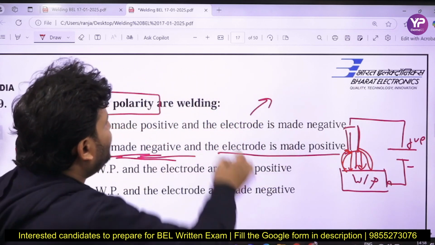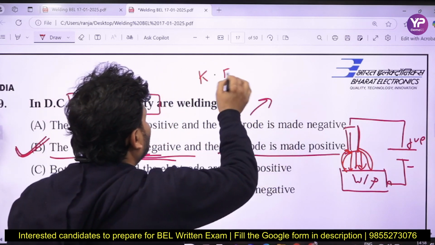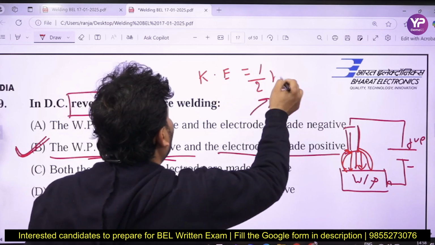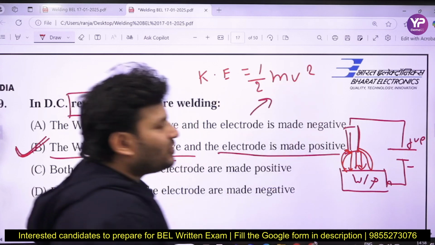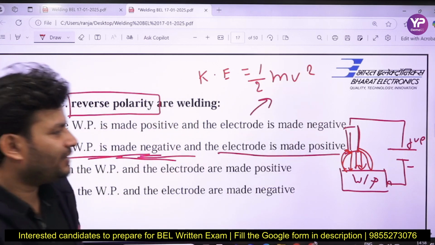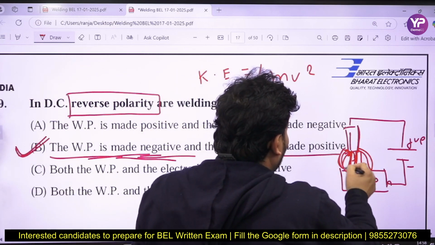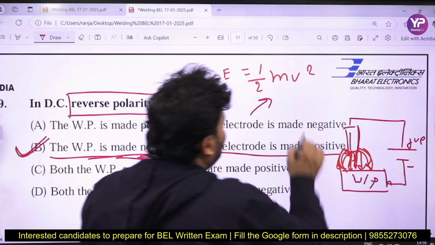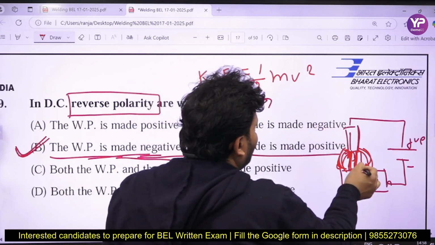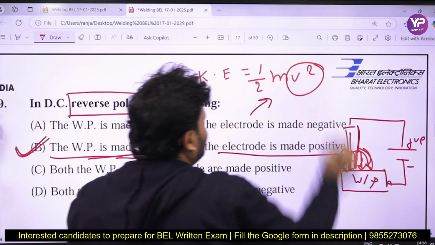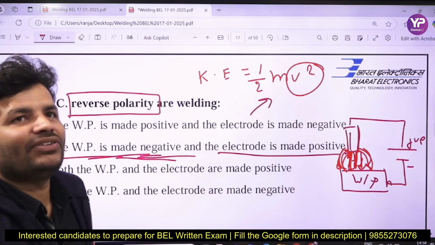The kinetic energy of electrons, that will be our negative ions, half mv squared. So which one has high velocity? Obviously electrons are moving that way, so electrons have high velocity, or negative ions have high velocity.